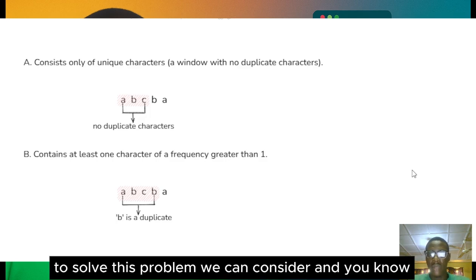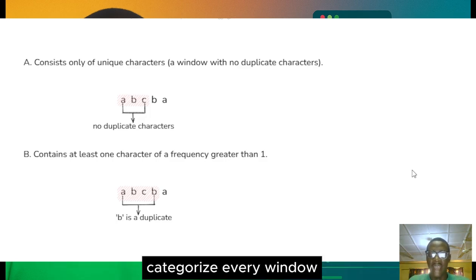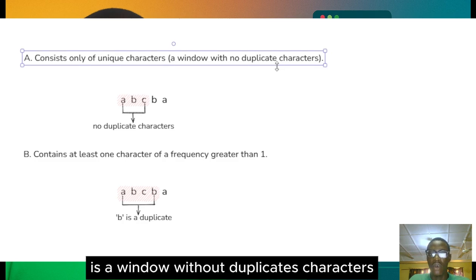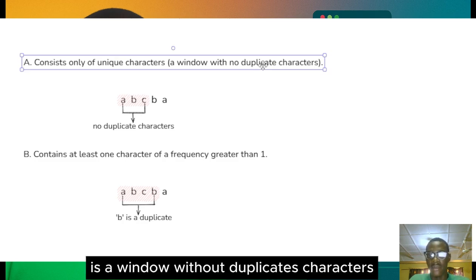To solve this problem, we can categorize any window into two categories. First is a window without duplicate characters.